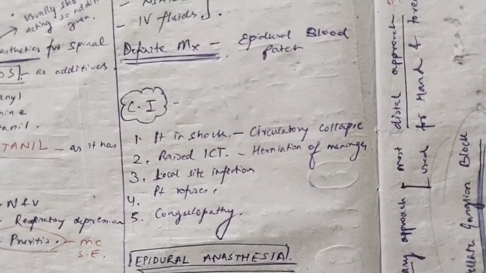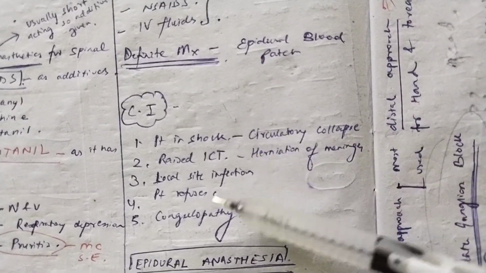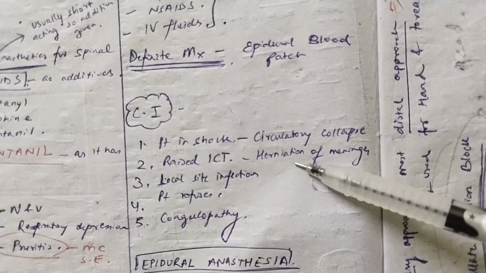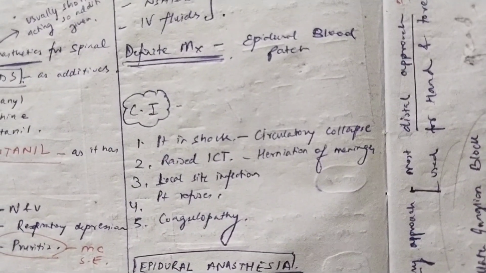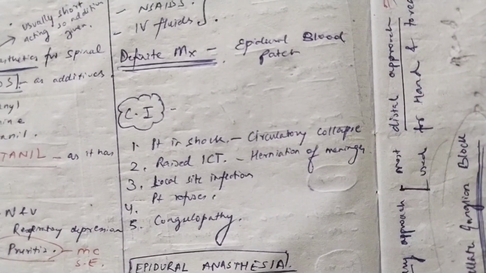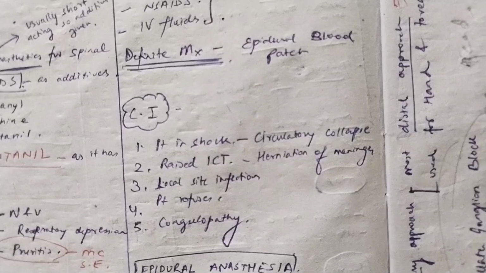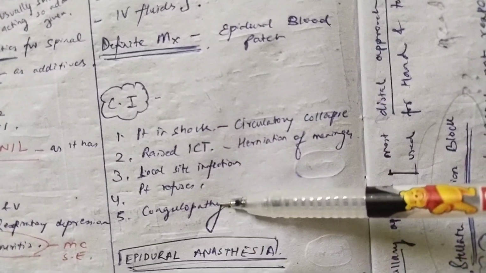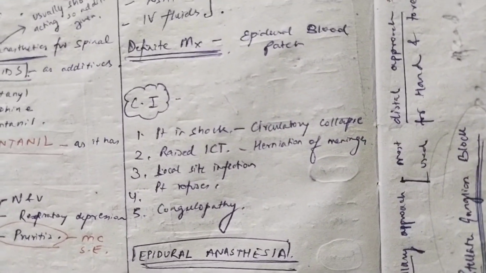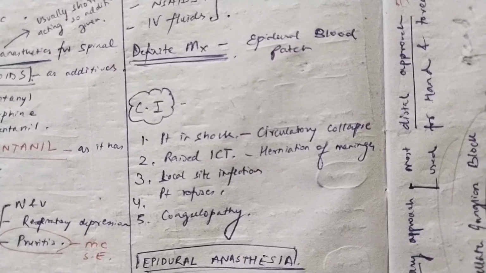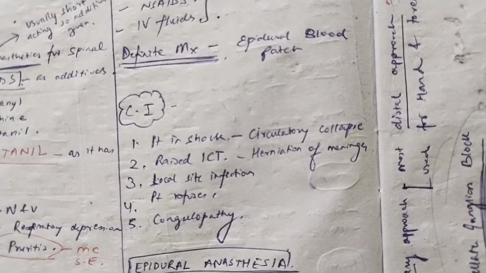Second, if the patient is having raised intracranial tension, this will cause herniation of the meninges with a very bad attack of headache. Third, if there is infection or any trauma at the site where you give spinal anesthesia, obviously you will not be doing that. And fifth reason is coagulopathy. If the patient is having some bleeding disorders, we don't try to do any invasive procedures. Okay, so this completes our spinal anesthesia.